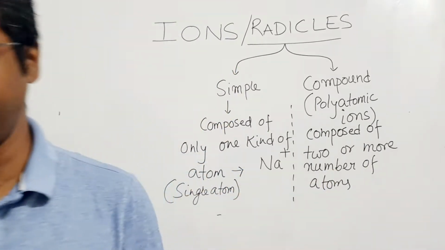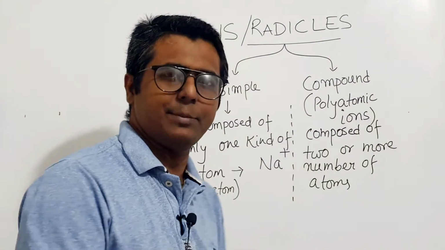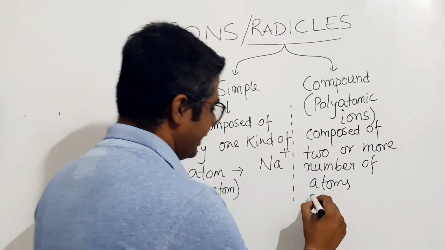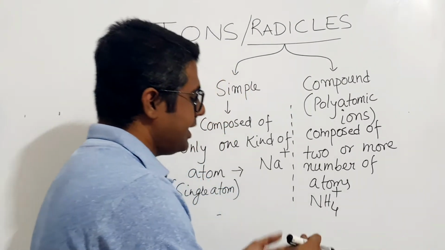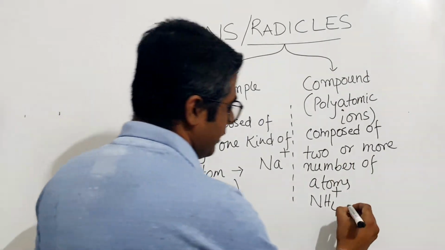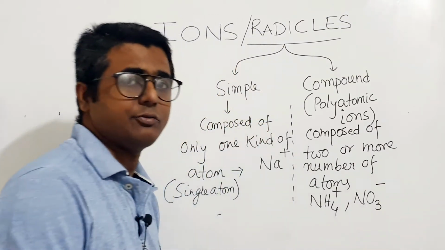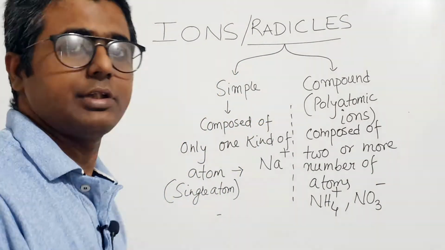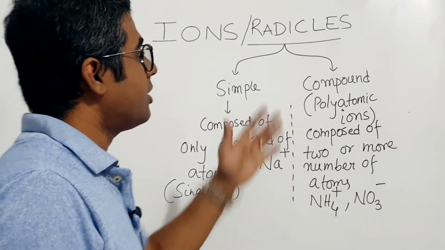Can you think of an example for two or more atoms? Well, we can, like NH4 plus, the ammonium ion. You can see there are 5 atoms over here. You can take NO3 minus, the nitrate ion. We have 4 atoms over here.